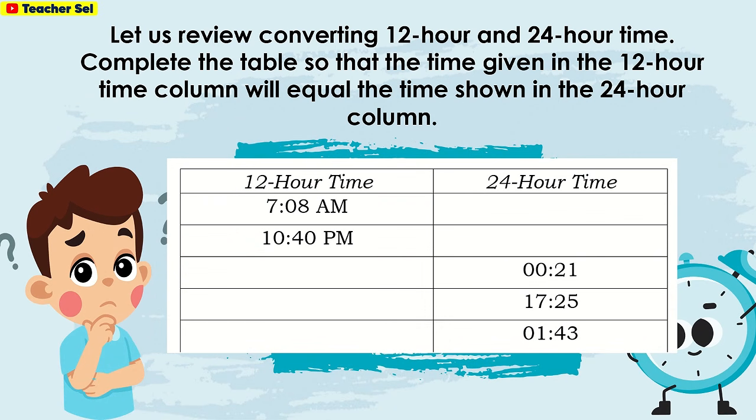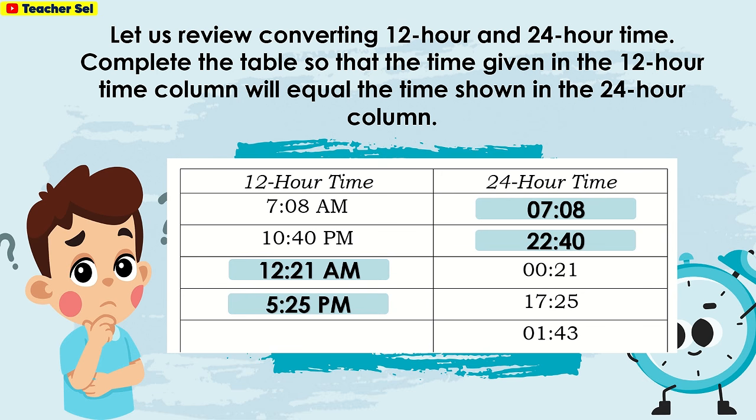Let us review converting 12-hour and 24-hour time. Complete the table so that the time given in the 12-hour time column will equal the time shown in the 24-hour column. Here are the correct answers. 0708, 2240, 12:21 a.m., 5:25 p.m., 1:43 a.m.